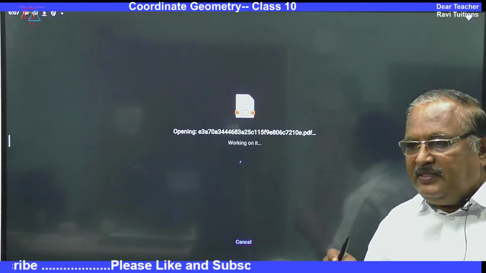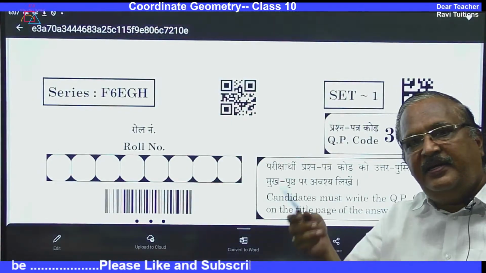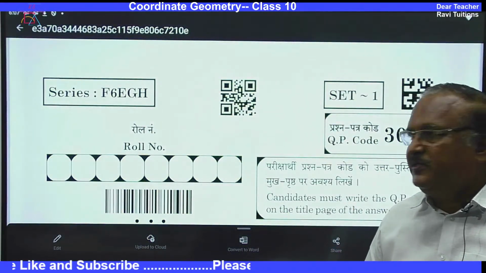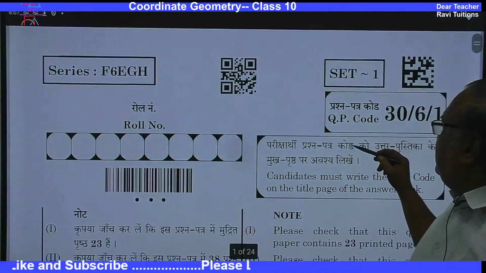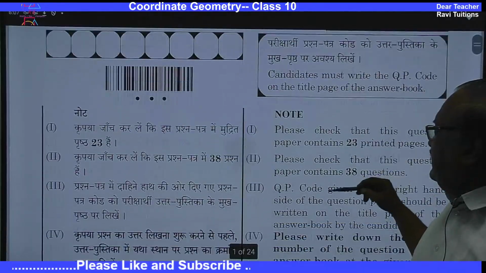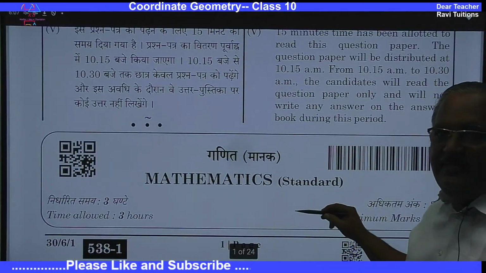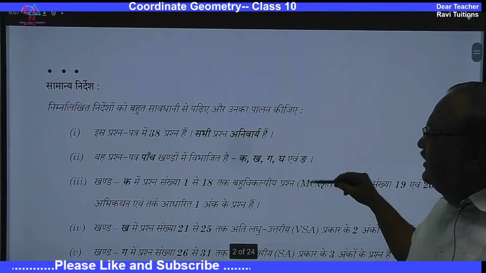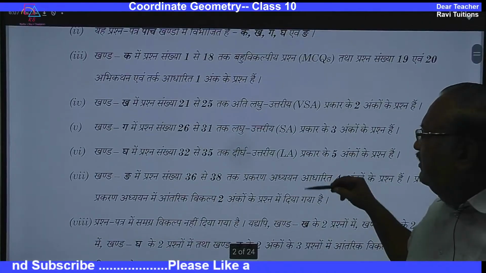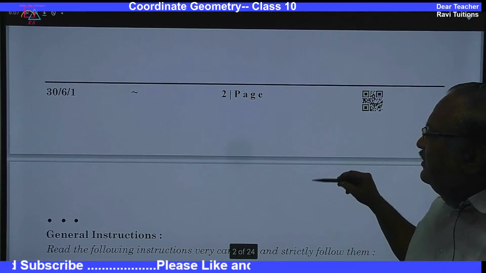Let me just see what questions are there in quadratic equations. Accordingly, we will have some practice problems. So this is set 1, 306061, maths standard. Let us see what problems are there in quadratic equations in MCQs.